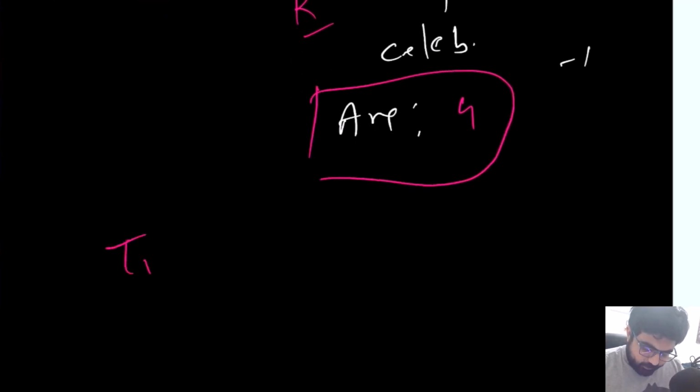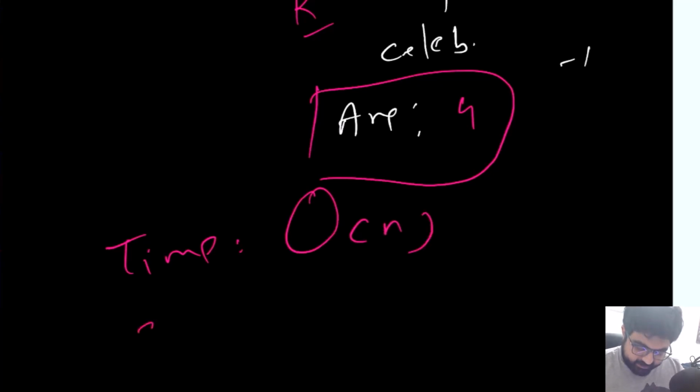If we see time complexity in this case, the time complexity is actually going to be big O of n. And if we see space complexity, well, apart from using a couple of variables, we are not using any additional space, so space is actually going to be constant.